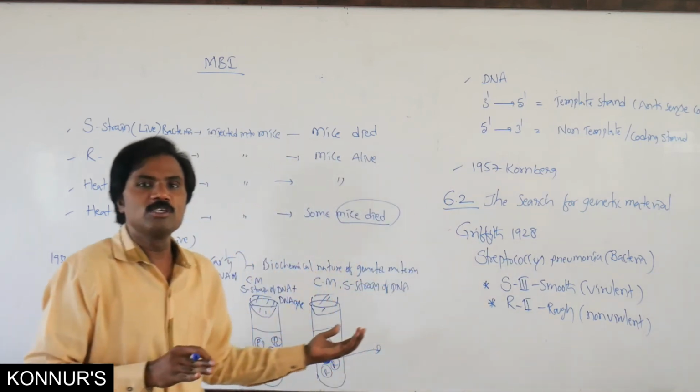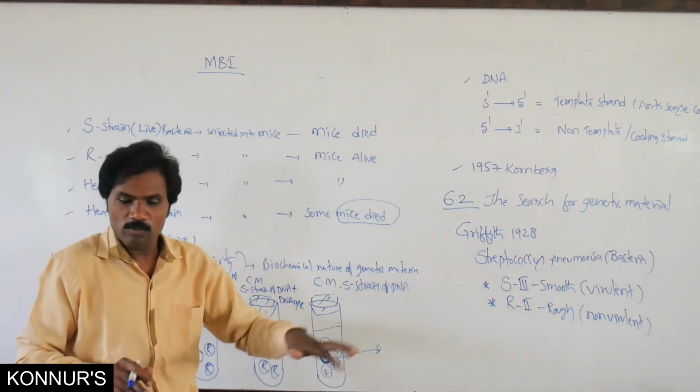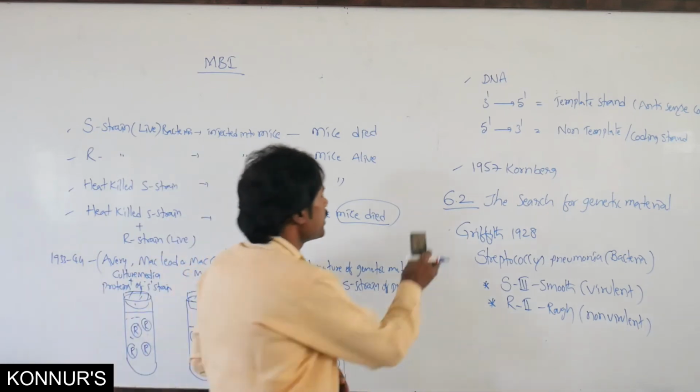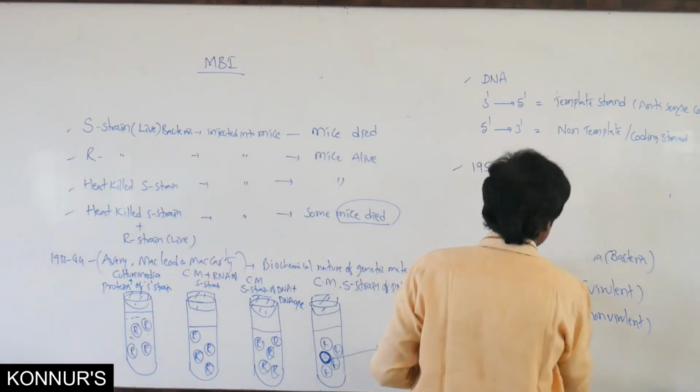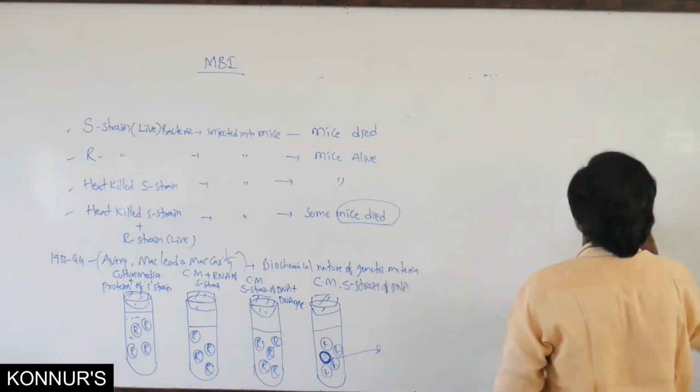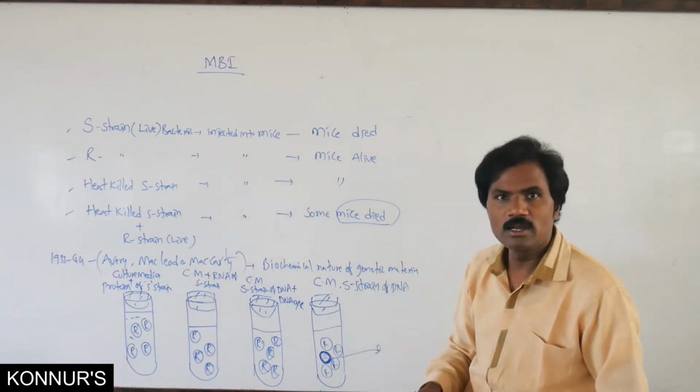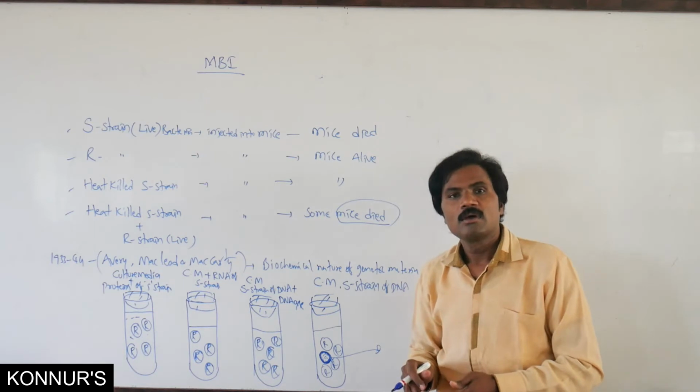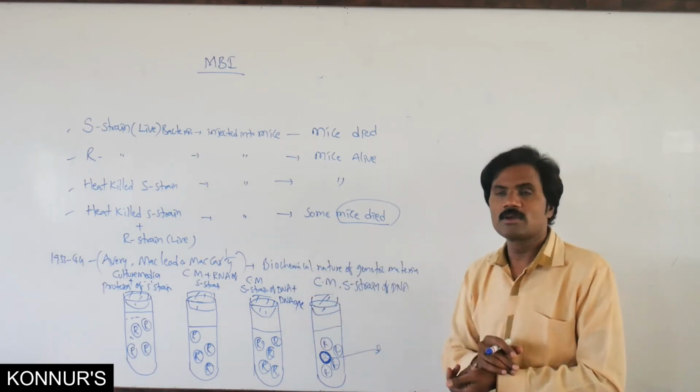Then apart from this one, in 1952, one more experiment for the search for genetic material. According to this, DNA is the genetic material. It is not at all a protein, RNA, or related to any other chemicals.